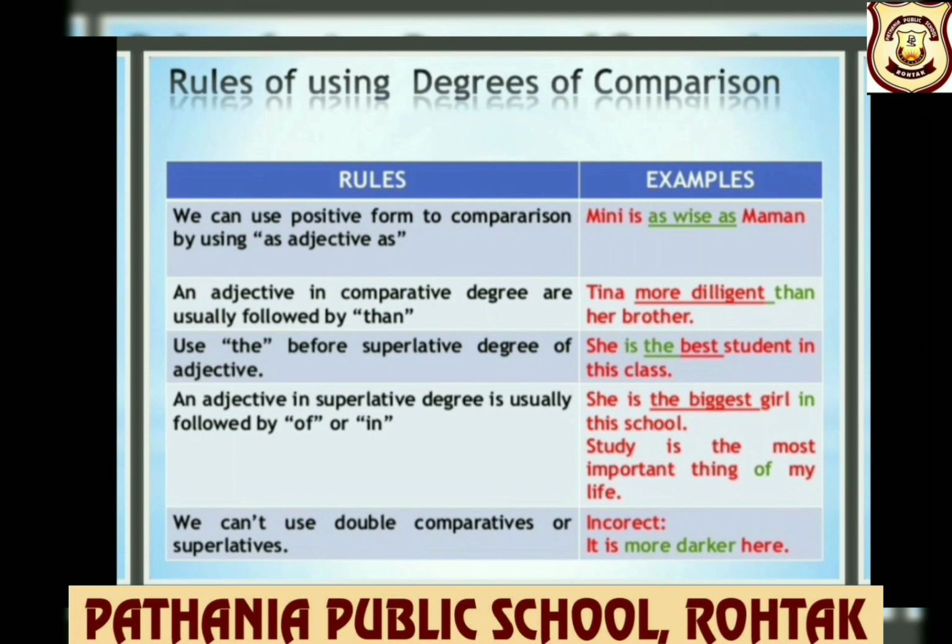Study is the most important thing of my life. We can't use double comparatives or superlatives. That will be incorrect. It is more darker here. So it should be, it is more dark here.